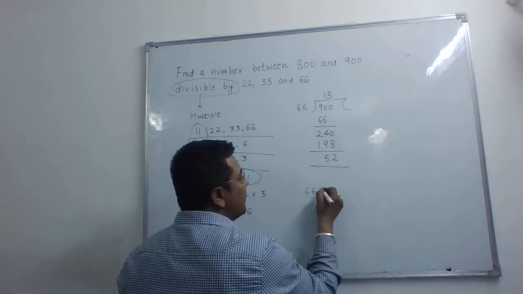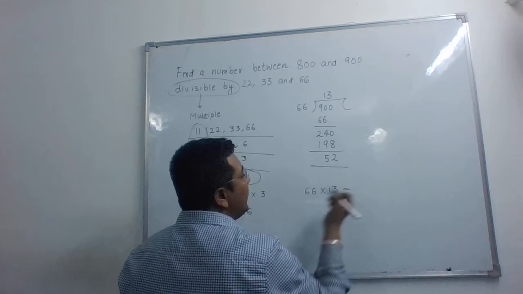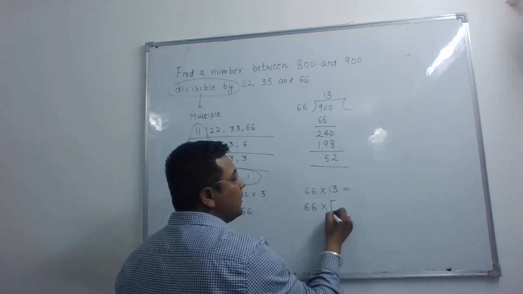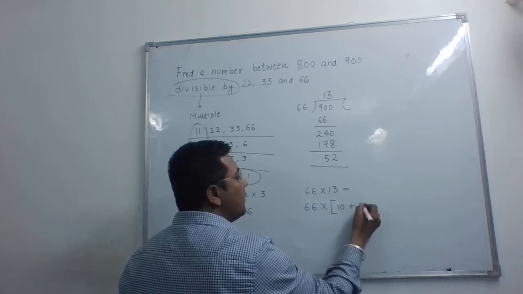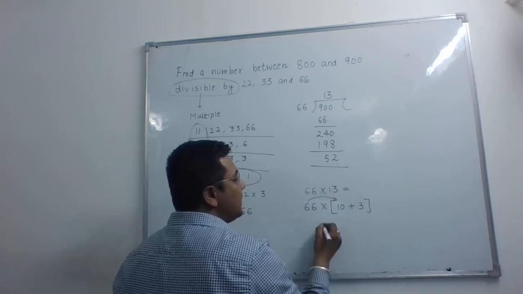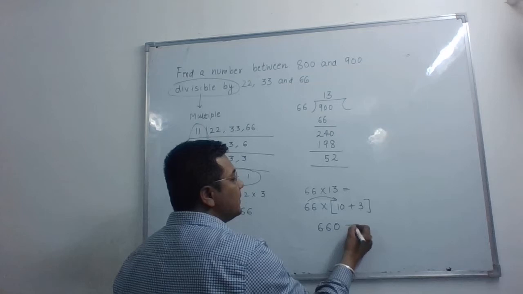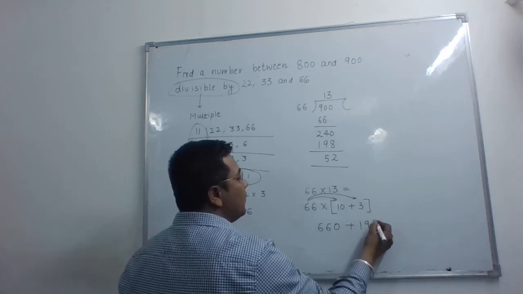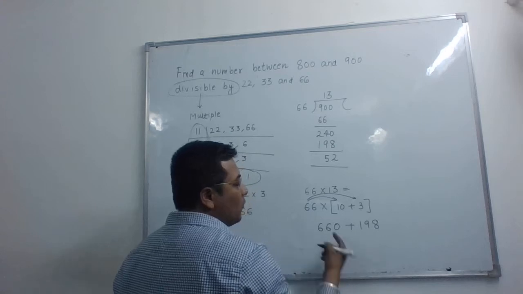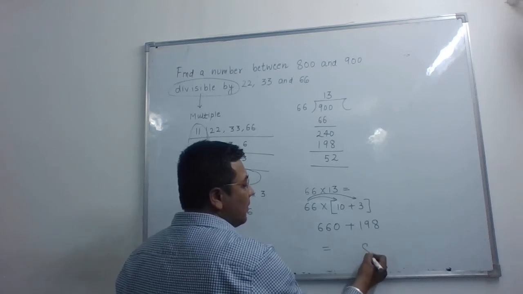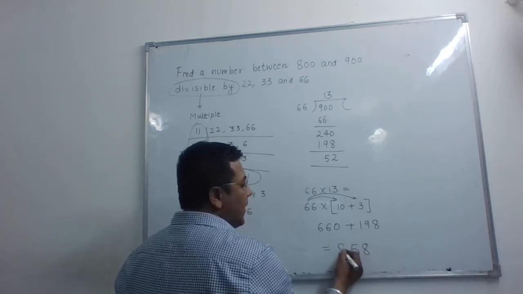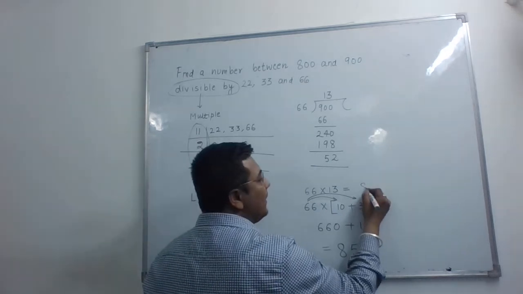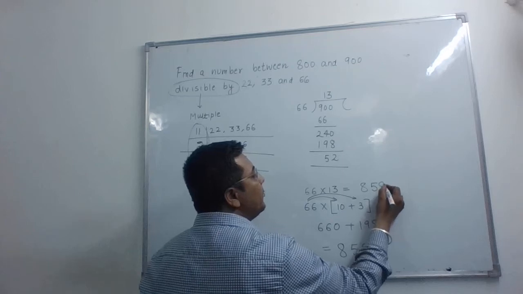So 66 multiplied by 13 gives you, we can break 13 as 10 plus 3, and then we multiply 66 by 10, we get 660, and multiply 66 by 3, we get 198. So the final answer is 858. You can multiply directly to get 858.